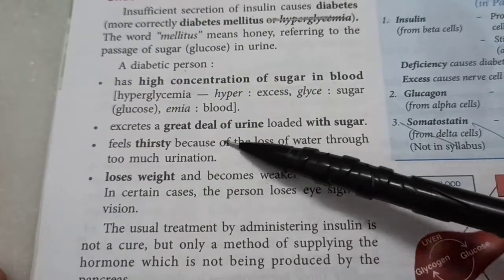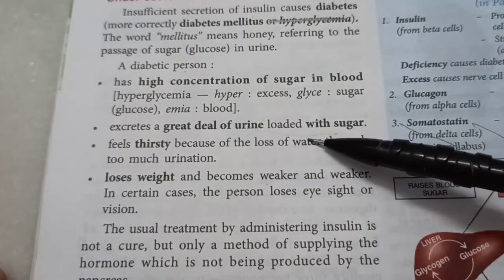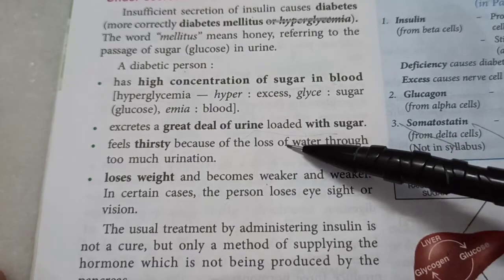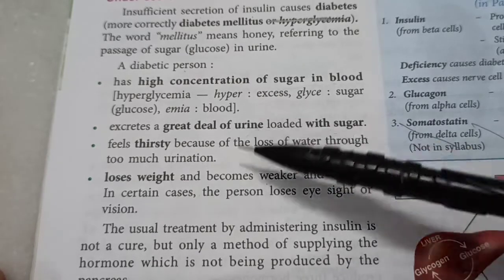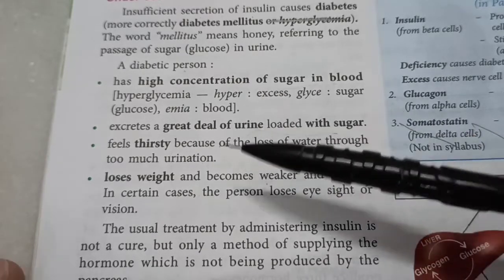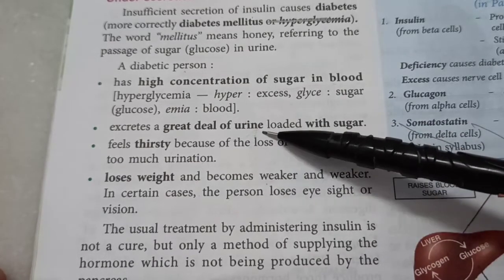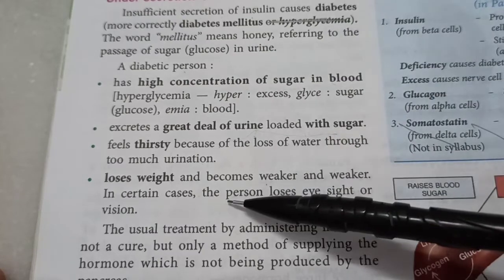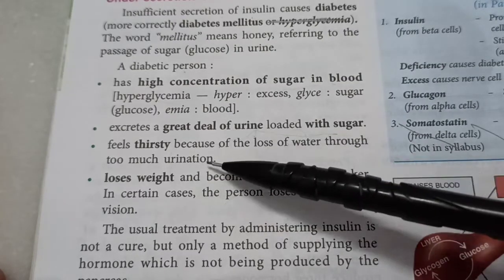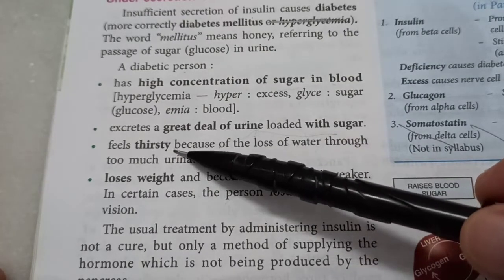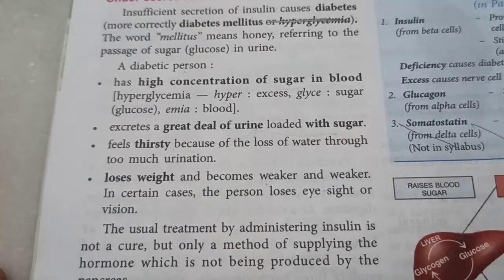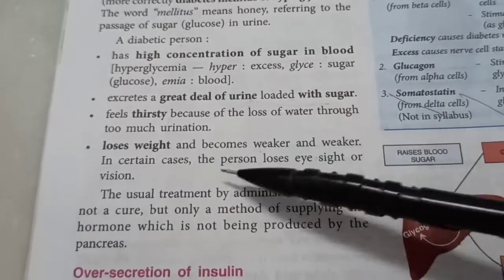It excretes a great deal of urine loaded with sugar. There is so much glucose, that is sugar, in the blood that even the urine, which is actually a waste produced by filtering the blood, urine which is normally not supposed to have sugar or glucose, will have it because of diabetes. And the person urinates so often that he feels thirsty all the time, and he will also lose weight and become weaker and weaker. A person may even lose eyesight or vision.